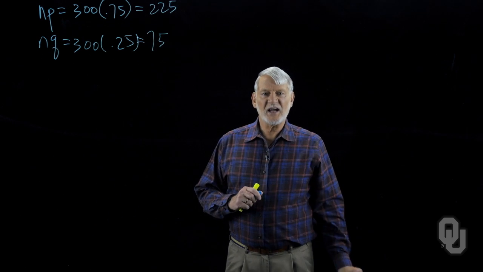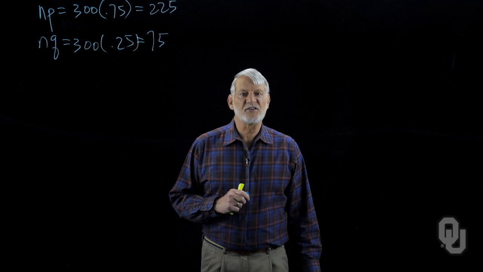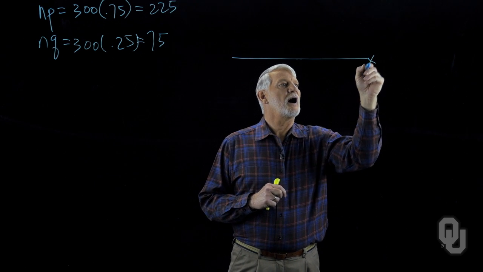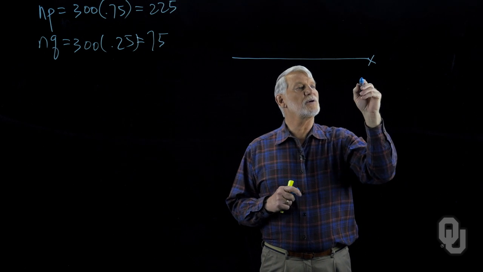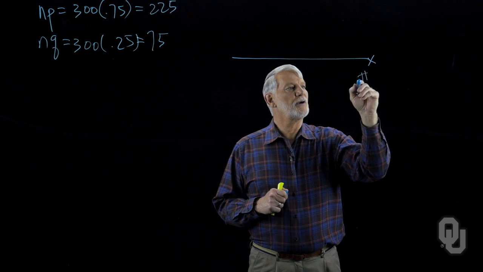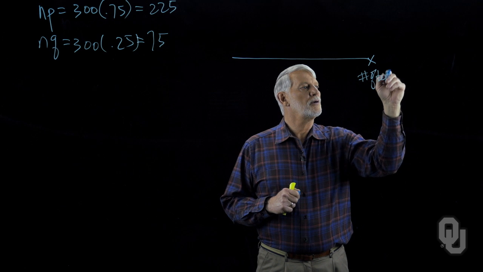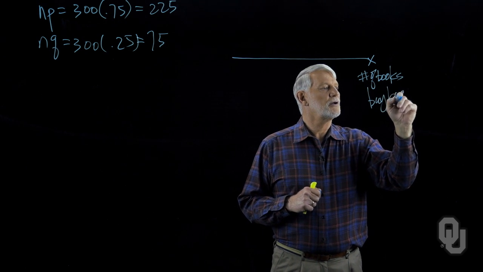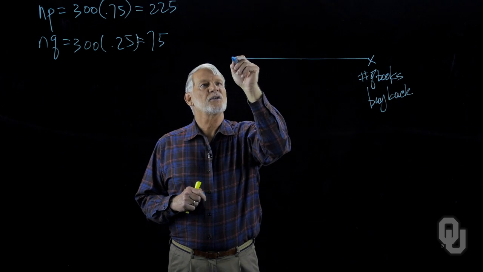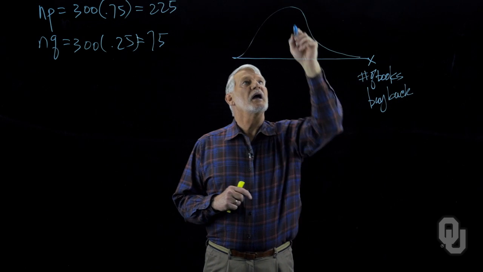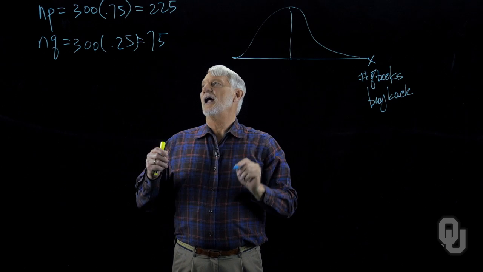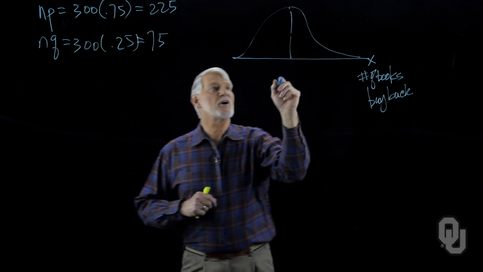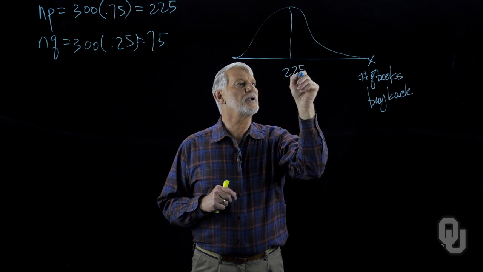The next step is to draw a graph and visualize the question being asked. Here we have our x, which is the random variable, the number of books buyback. This is drawn as a normal distribution, and it has a mean here. Now our mean is equal to NP, which we've already calculated. So there's our mean of 225.